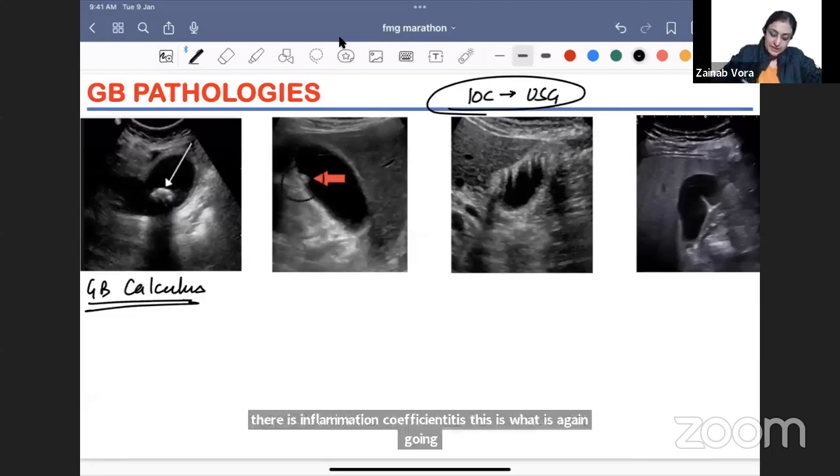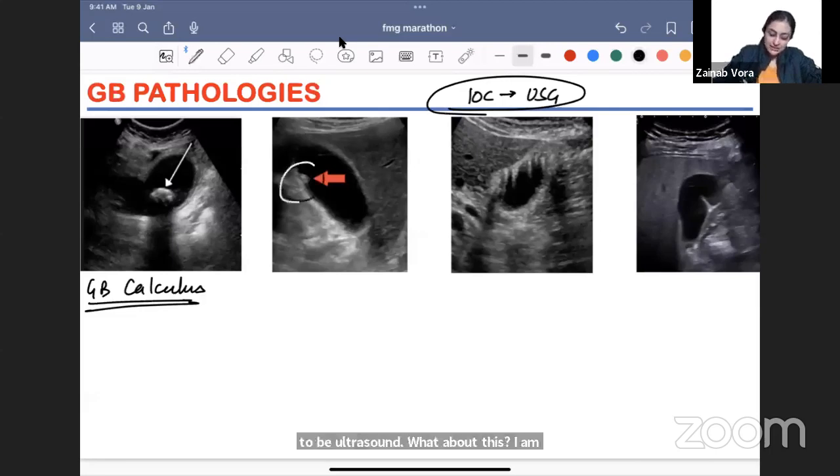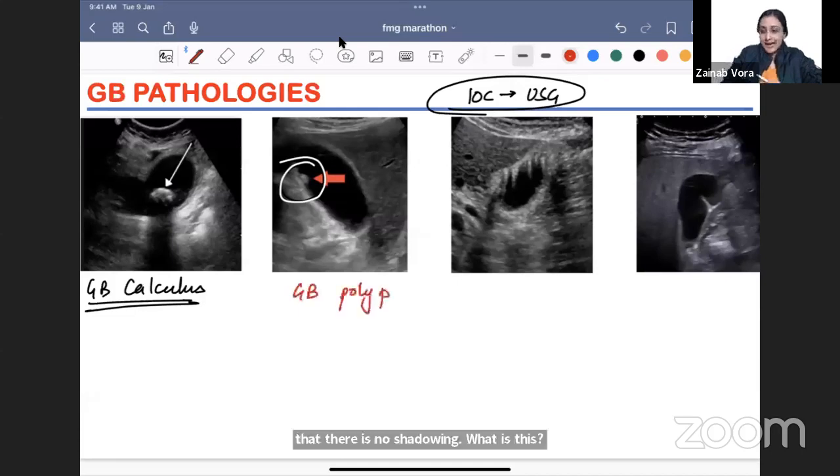What about this? I am seeing that there is an echogenic lesion here and you are seeing that there is no shadowing. What is this? This is a gallbladder polyp, right? So there is no shadowing, GB polyp.